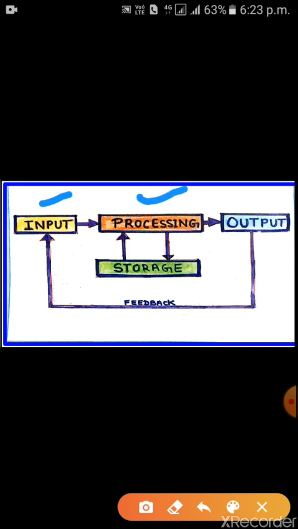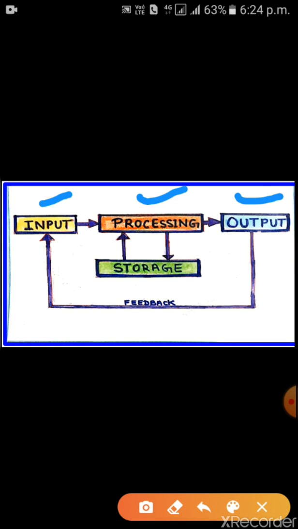Next is processing. After entering the data and instructions into the computer, the CPU works on the given data to give meaningful information. All the processing will be done in a CPU. Third is output.